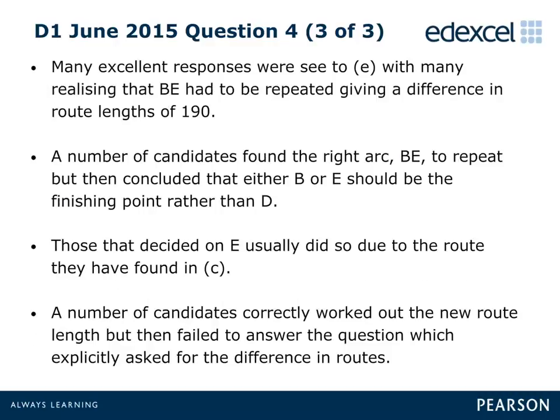Part E was done extremely well by the majority of candidates, with many realizing that BE had to be repeated, which would lead to a difference in the route lengths of 190. While most gave the finish point as D, a significant number gave an answer of B or E. Finally, while many had the correct method for answering this part, there was a disappointing number of candidates who did not answer the question which explicitly asked for the difference in the two routes.